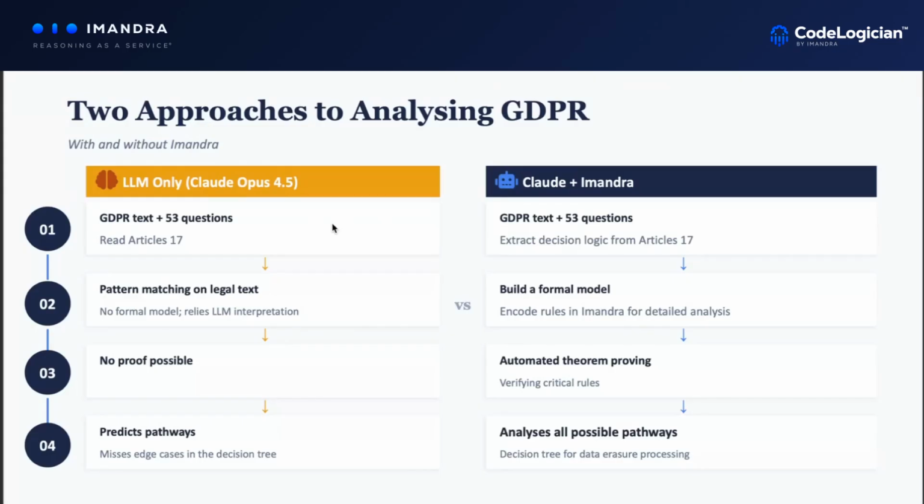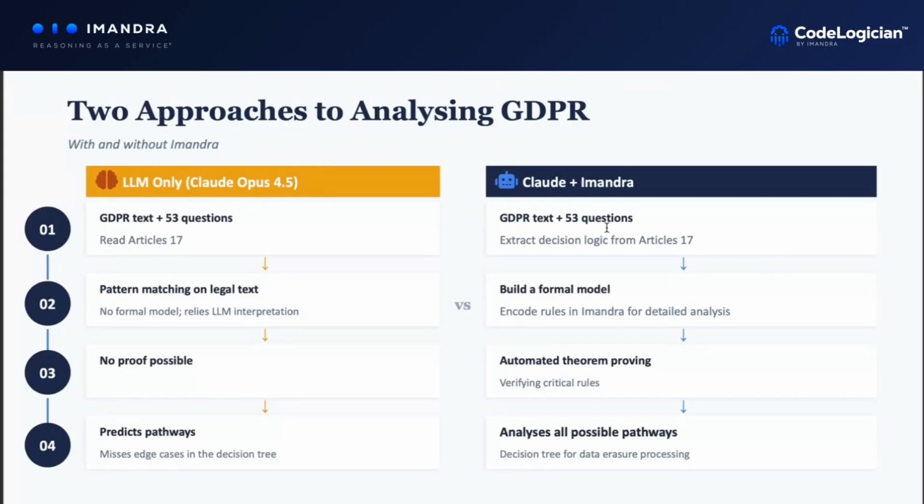And then we ask it to help us build what the different pathways or the decision tree would look like for that decision process around if somebody requests data erasure, does it have to be complied with? And what does that look like? That's great. I feel like a lot of, sorry, go ahead.